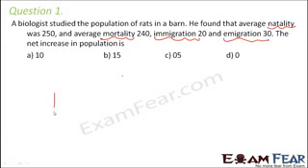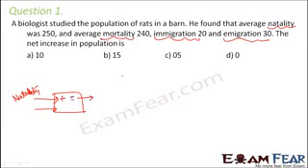So let us say that if this is a population that we are talking about, what are the parameters which will add to the population, which will make an increase to the population? Natality will make an increase to the population. What is natality? Natality is nothing but the birth rate. So natality would cause an increase in the population. What else will cause an increase in the population? Mortality is death rate. So mortality would cause a decrease in the population.